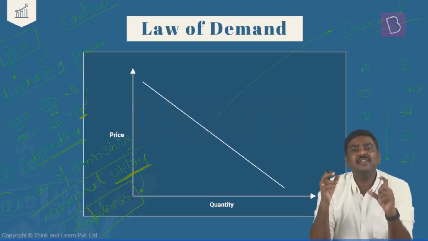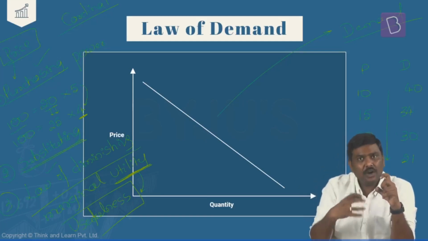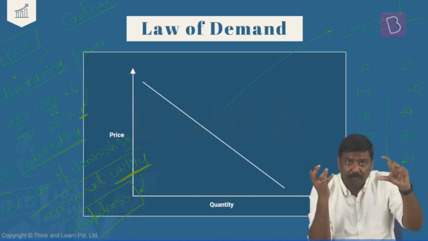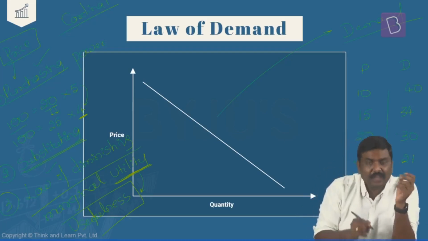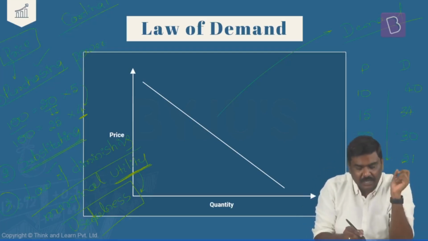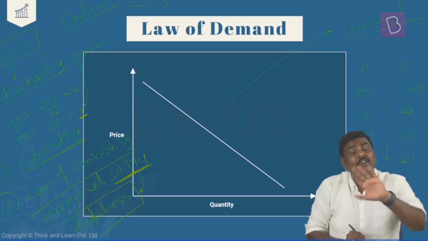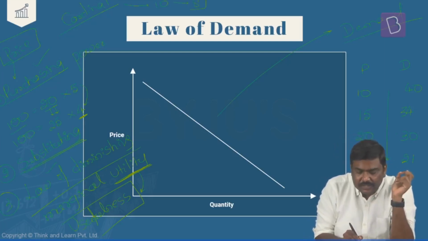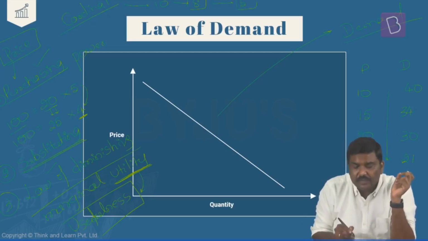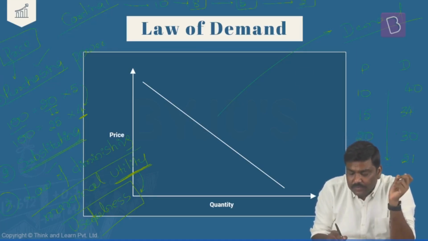For example, imagine I have a cup of coffee. How much utility do I derive out of this, or how much usefulness does this cup give me? I'll provide it in the form of numbers. Let's say for the first cup of coffee I'm drinking, I get utility of 10 units. For the second cup of coffee, I will not be deriving usefulness of 10, rather I'll be deriving usefulness of 8 units. Third cup of coffee, I'll be deriving 5 units of usefulness. Fourth cup of coffee, I'll be deriving, let's say, 2 units of usefulness.